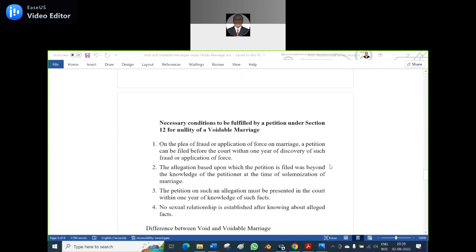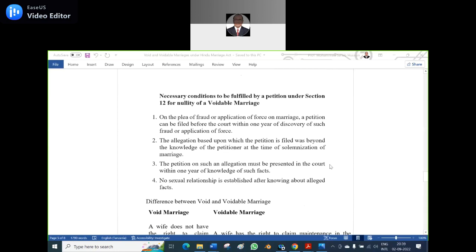The necessary conditions to be fulfilled for a petition under Section 12 for nullity of a voidable marriage: Number one, on the plea of fraud or application of force on marriage, a petition can be filed before the court within 1 year of discovery of such fraud or application of force. Of course, limitation is given over here. I don't think that the limitation is relaxed now. No, it is the same. Unless you want to take divorce, you have to file only after 1 year.